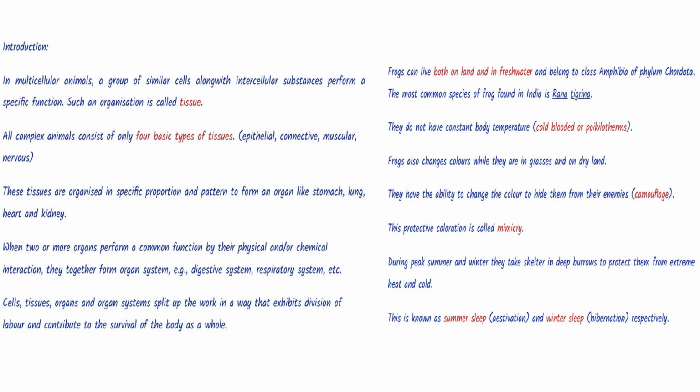Good afternoon, students. Today we are going to start with structural organization in animals. So, what is structural organization basically? When a group of similar cells in a multicellular animal, along with intercellular substances, perform a specific function towards a specific goal, we group those cells and call them tissue. So tissue is basically a group of cells.